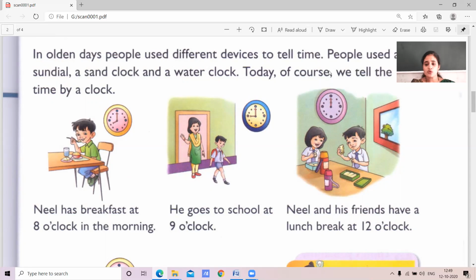Yes, this was showing the time schedule of a student. Is it? With the help of time, you are going to perform different work. Isn't it, children? Yes.